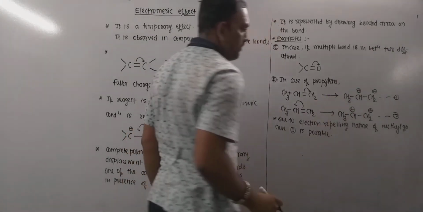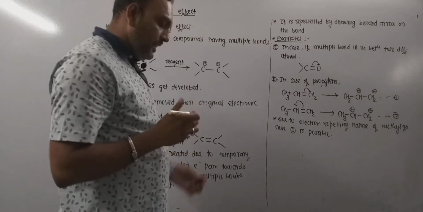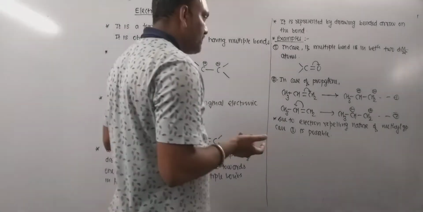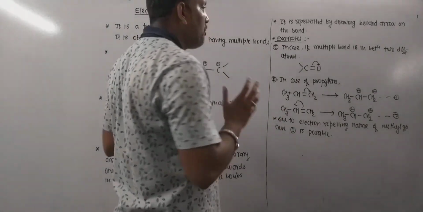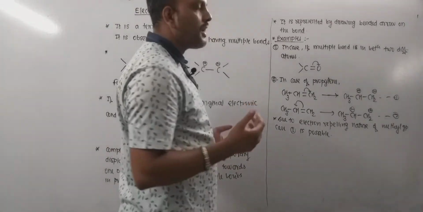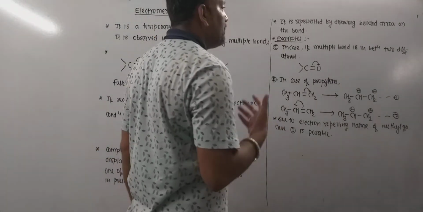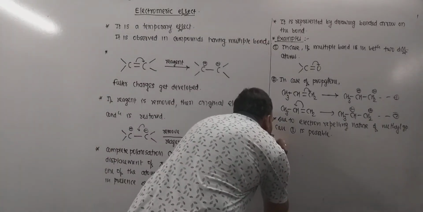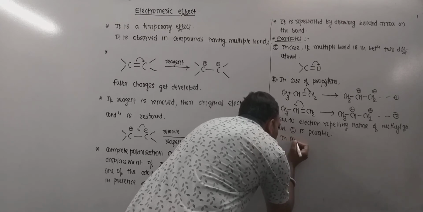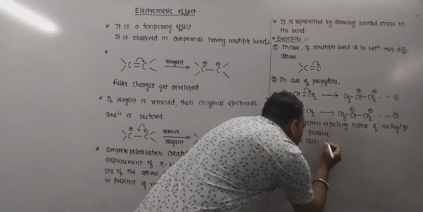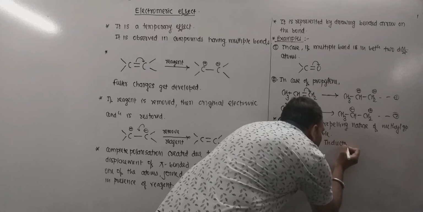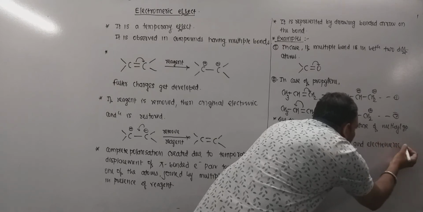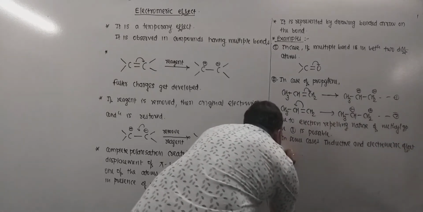So this would happen. Now very interestingly, sometimes inductive and electromeric effects, both effects, can be observed simultaneously. There are certain examples where inductive and electromeric effect oppose each other. So in some cases inductive and electromeric effect oppose each other.